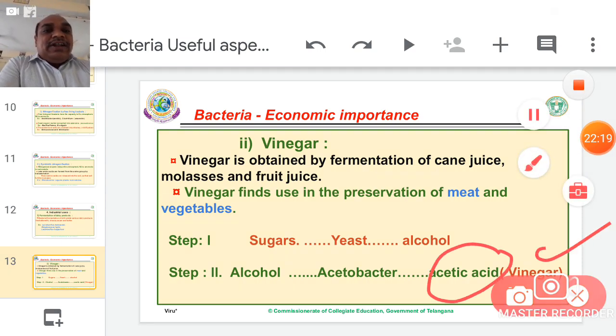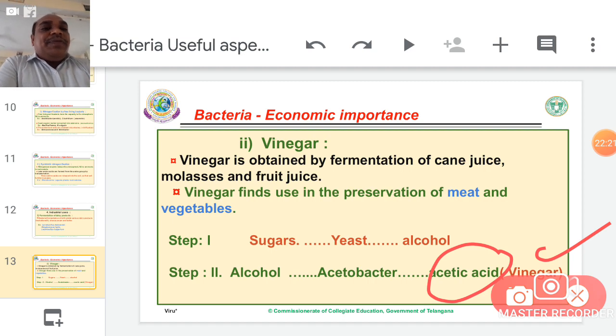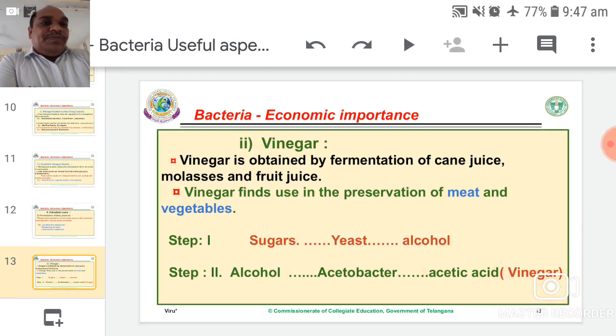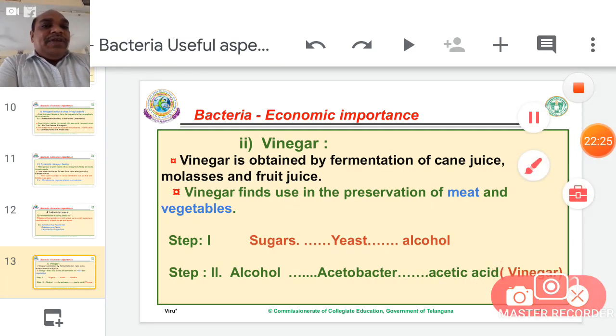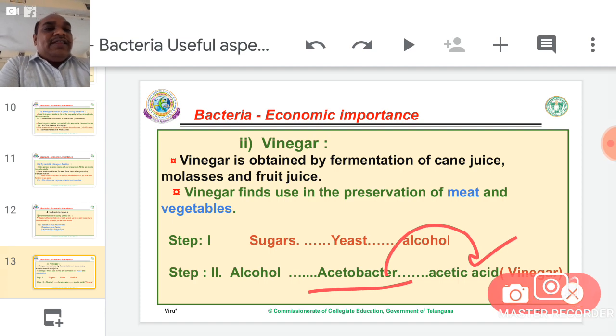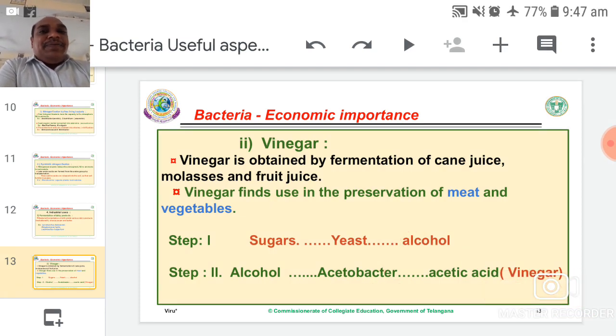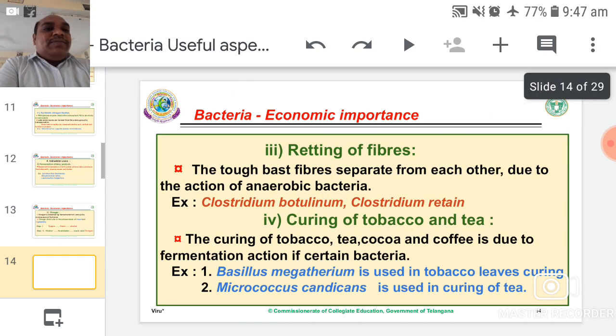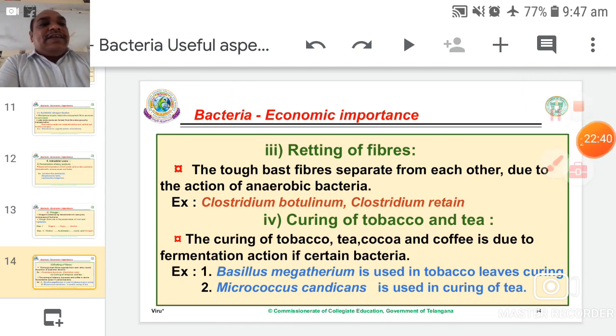At industrial level, vinegar is produced in huge amounts. The complete bacterial name is Acetobacter aceti. It produces vinegar, that is called acetic acid. After fermentation, ethyl alcohol is converted into acetic acid by the help of Acetobacter aceti.